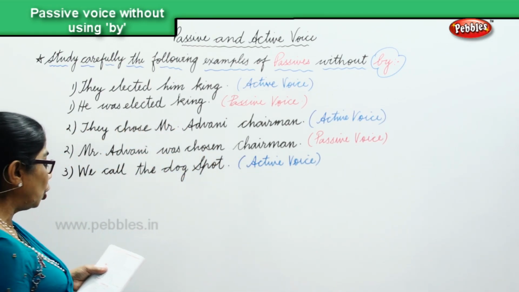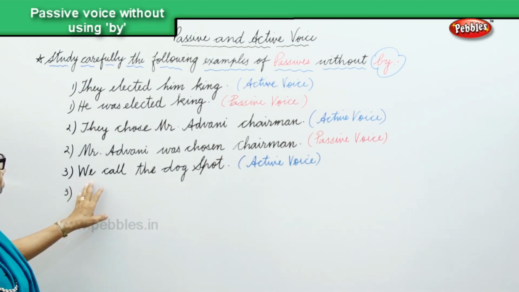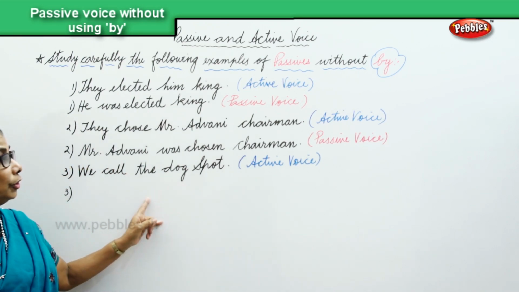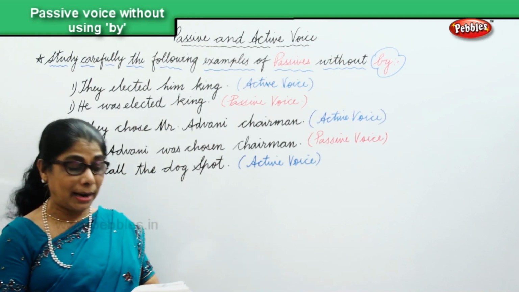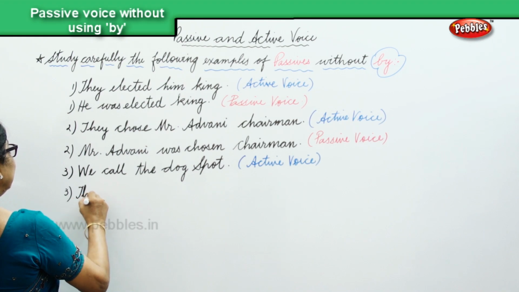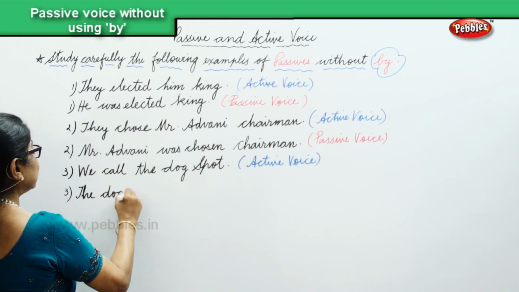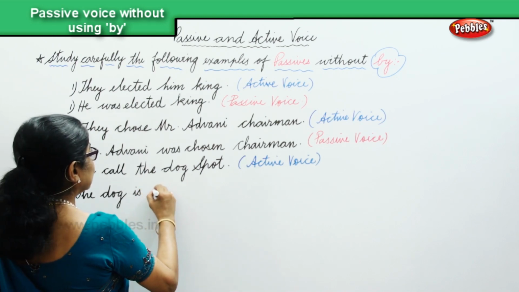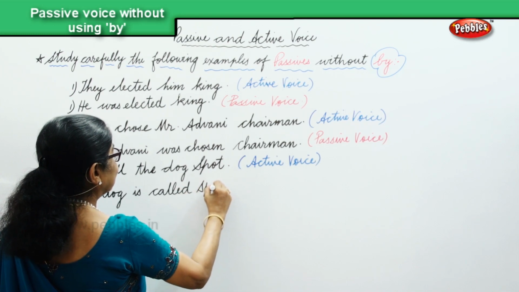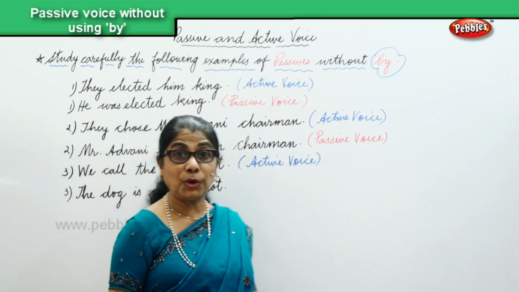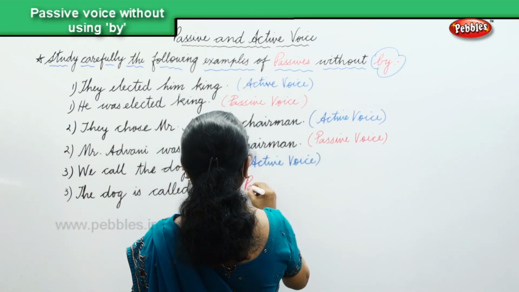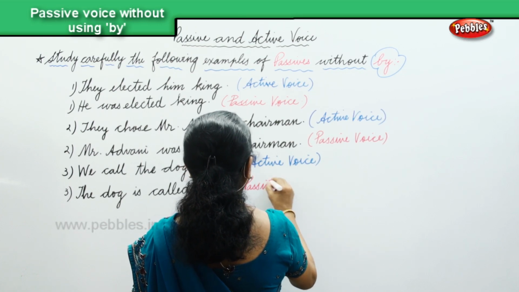The dog is called Spot. We call the dog Spot, that's the active voice, and we are going to change this active voice into passive without by. Okay, so the dog is called Spot. That's in the passive voice without using by.